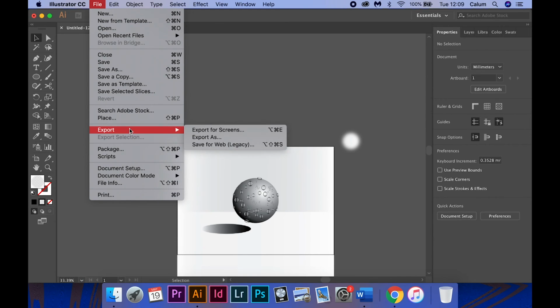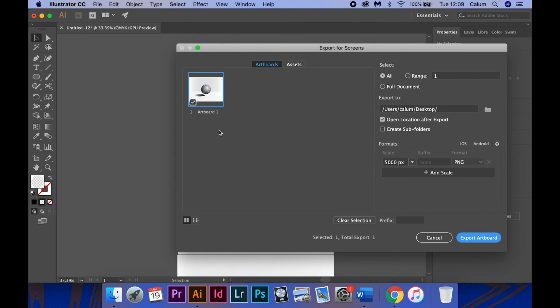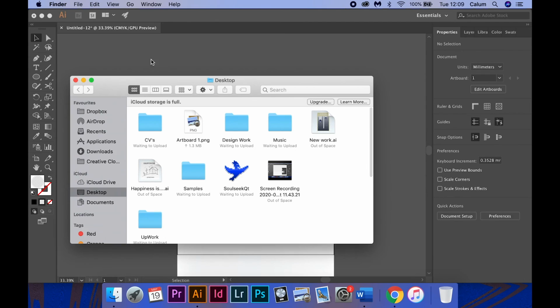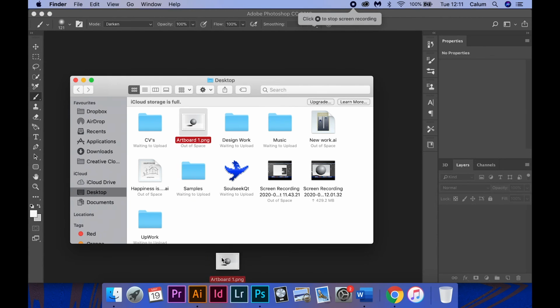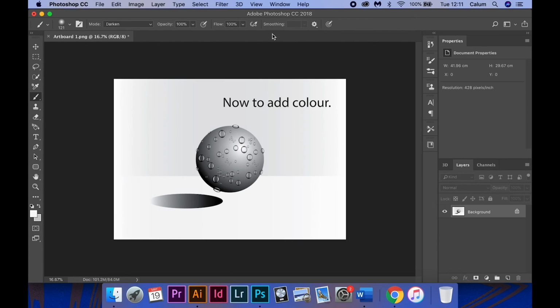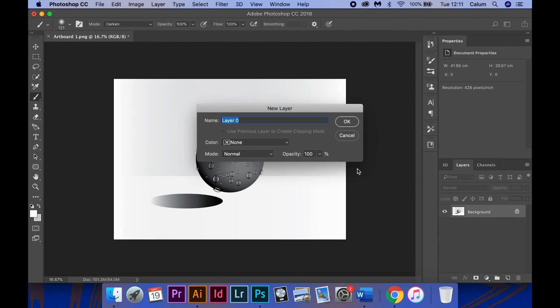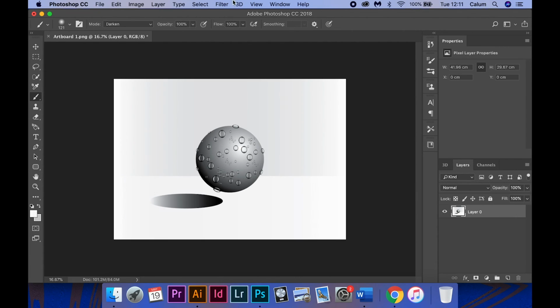Now the sphere is finished and it's time to export. If you like, you can bring it into Photoshop and add some colour.